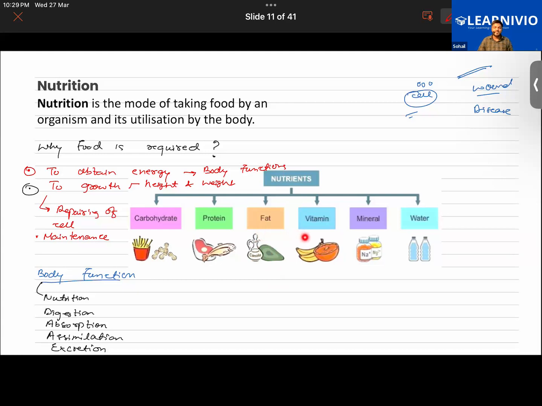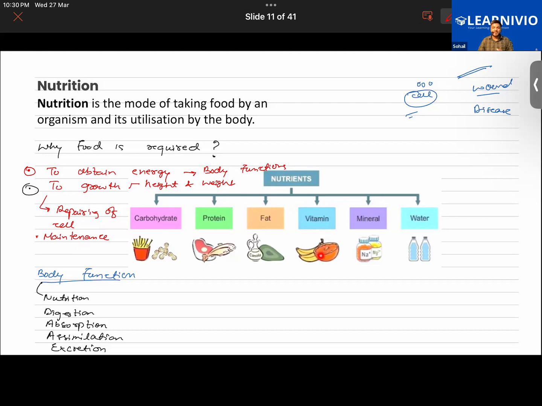Then you have vitamins found in different types of fruits and vegetables as well. For example, you have vitamin K, vitamin A, vitamin B, vitamin C, vitamin B1, vitamin B12. All these vitamins are important because they have got different roles to perform. They improve the immunity of the body. Some vitamins are responsible for the good health of our eyes.